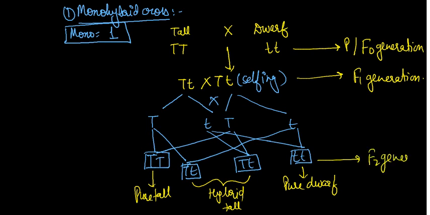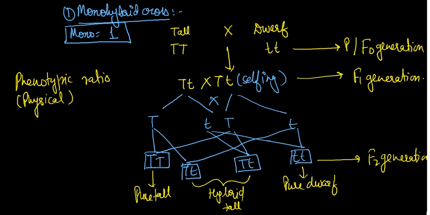If we write the phenotypic ratio, phenotypic means physical, that is, outer appearance, how the plants of the F2 generation look. You see, 1, 2, 3 are tall, so the ratio we write is 3:1.